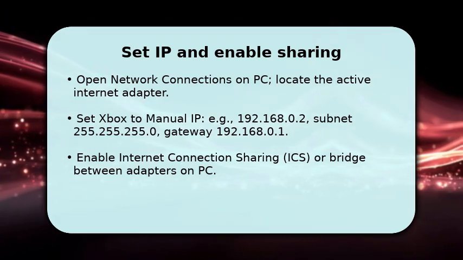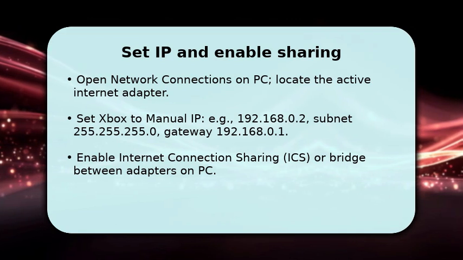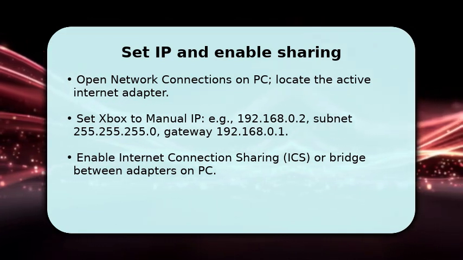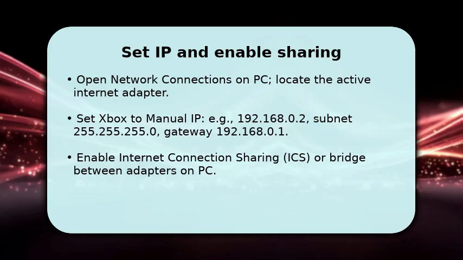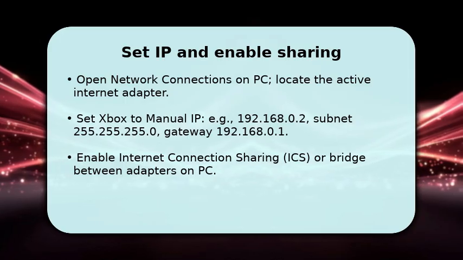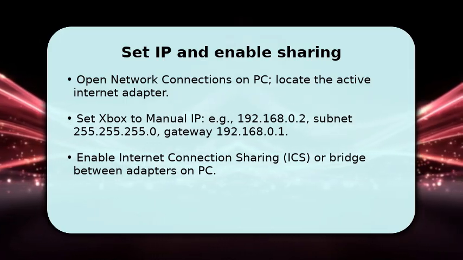Right-click the adapter with Internet, choose Properties, Sharing tab, then allow other network users to connect. Select the Ethernet adapter linked to the Xbox. If you prefer, create a bridge instead. Either approach assigns routes and enables internet flow.